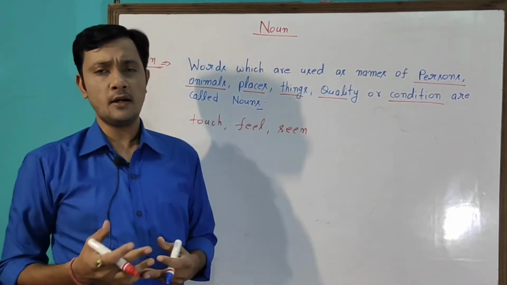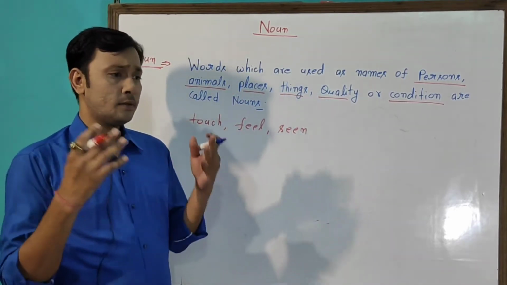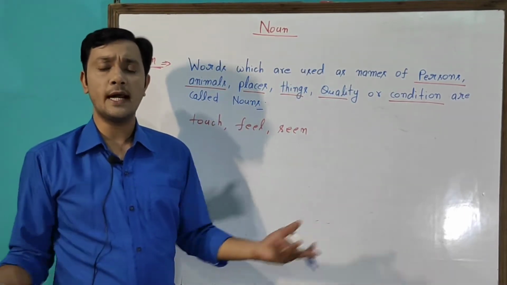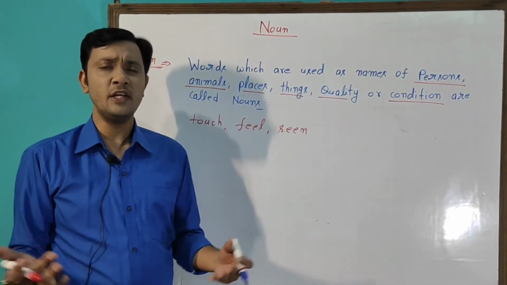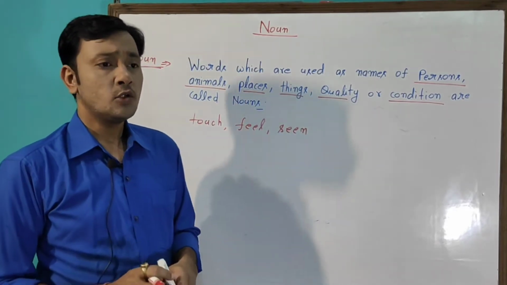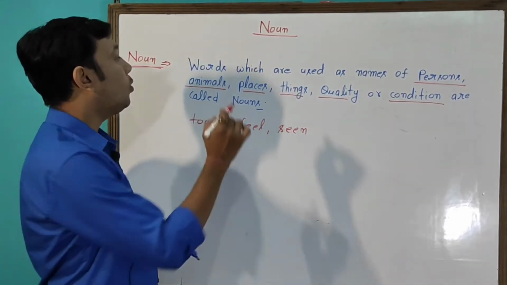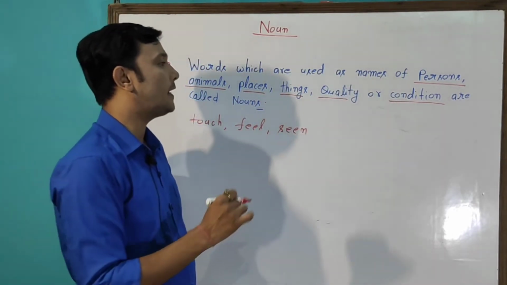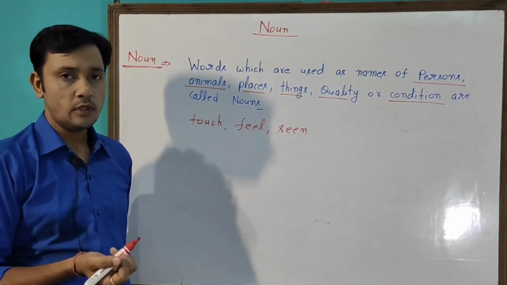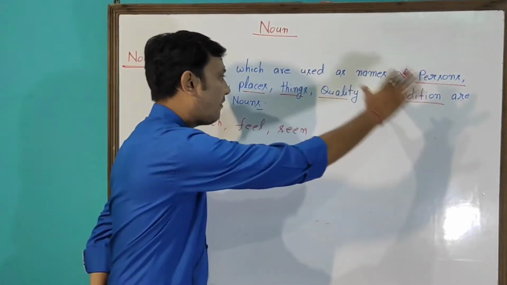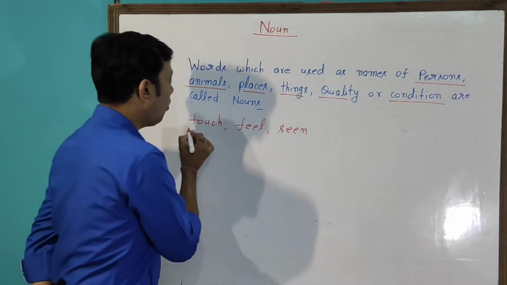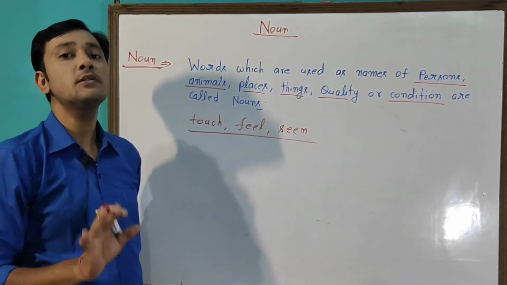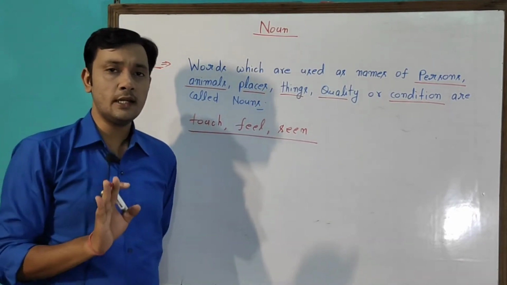So many definitions are there of nouns. Basically whatever we can see, touch and feel, that is noun. Whatever present in this world, that is also a noun. Many definitions according to many grammarians. Okay, so the exact definition is that words which are used as names of person, animals, places, things, quality or conditions are called noun. If you are not able to remember all this definition, in short I tell you, whatever we can touch, feel and see, that is noun. Clear? So what is the noun?